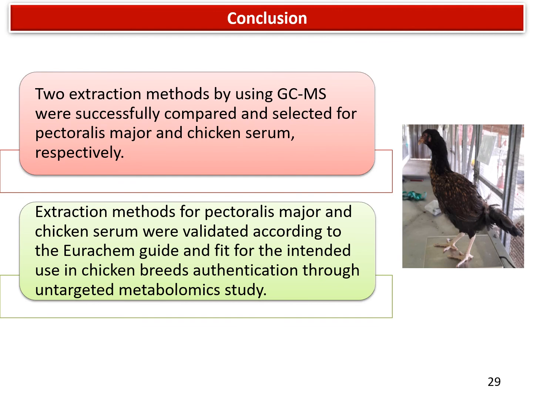As a conclusion, two extraction methods using GC-MS were successfully compared and selected for pectoralis major and chicken serum respectively. Extraction methods for pectoralis major and chicken serum were further validated according to the Eurachem guide and are fit for the intended use in chicken breeds authentication through untargeted metabolomics study.